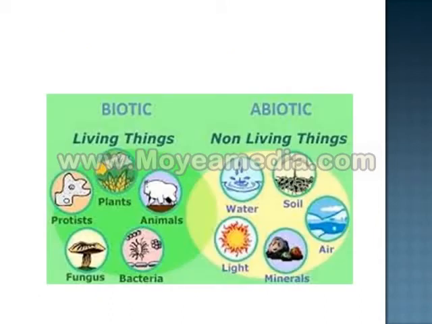Here you can see an image, a picture over here, which explains about biotic and abiotic components. Plants, animals, bacteria, fungus, all these come under biotic. Air, water, soil, light, minerals, etc. come under abiotic. Now both of these things are interdependent of each other. This is one classification of environment.